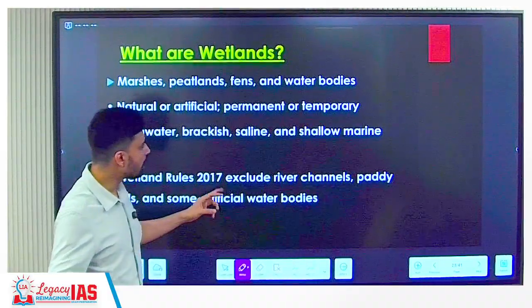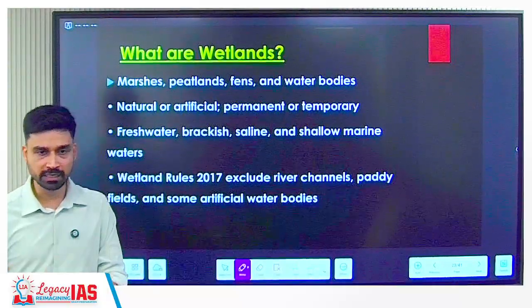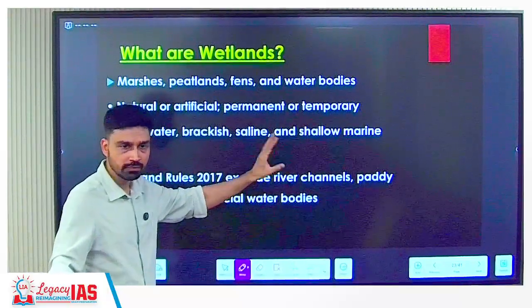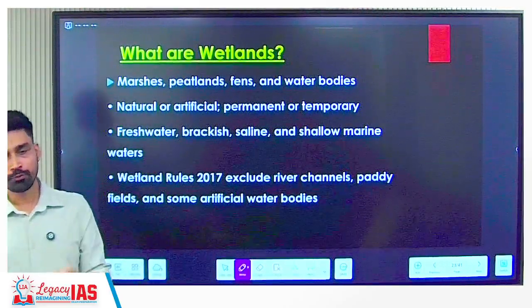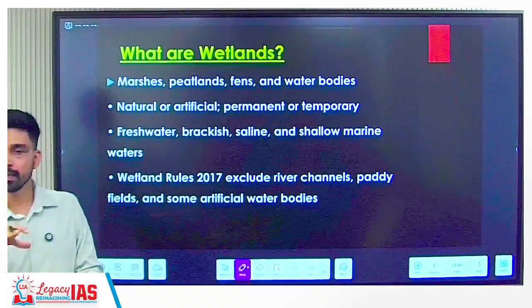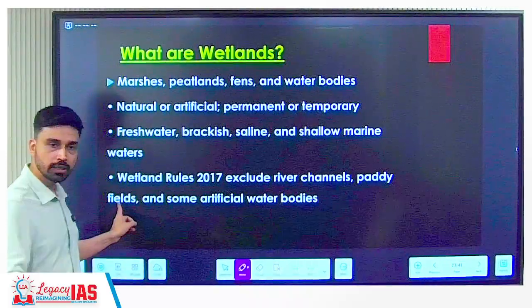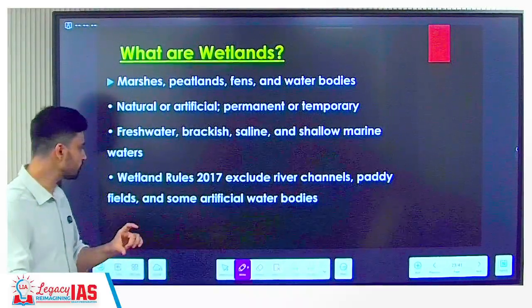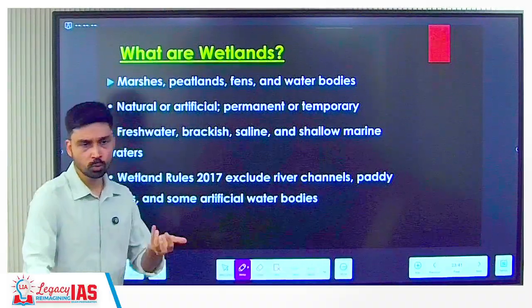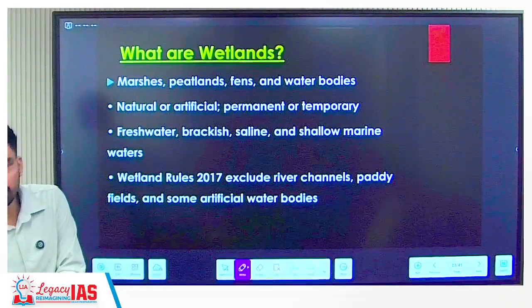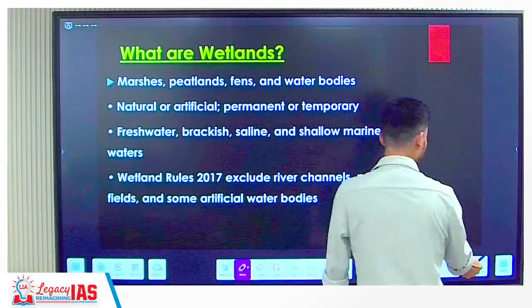Wetland Rules 2017, however, exclude river channels. That means any part of a water body that is part of the river channel itself cannot be classified as a wetland. It is simply a river ecosystem. Paddy fields: in the areas where we grow paddy crops, we first have to fill the entire area with water. If you fill the entire area with water, you could say a lake has been created. But those will not be considered wetlands, because we are constructing them strictly for the purpose of paddy cultivation. And some artificial water bodies which are very small, which do not support any kind of flora or animal life, cannot be included in wetlands. But apart from that, it has a very broad definition.